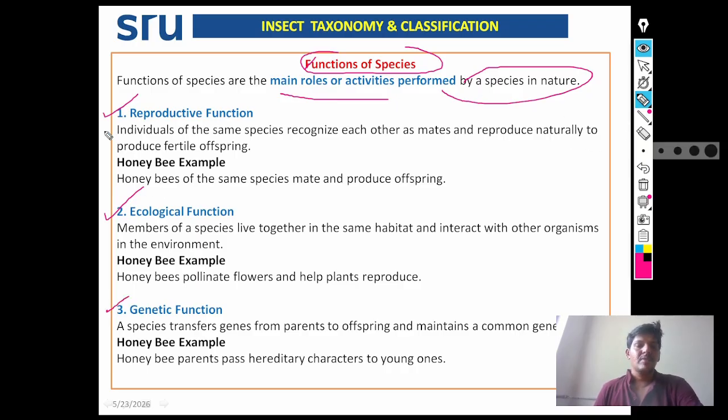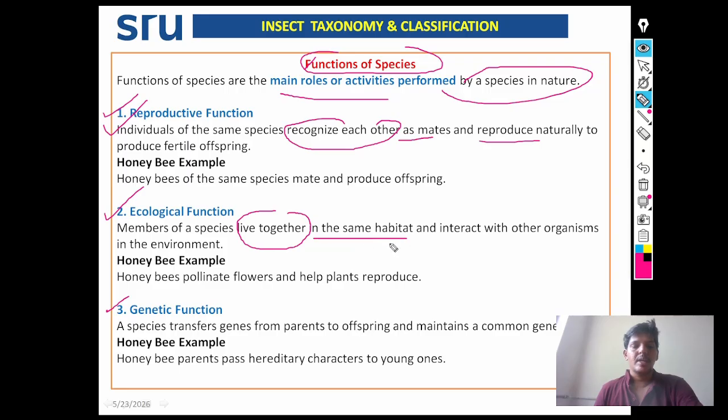Reproductive function means what? Individuals of the same species recognize each other as mates and reproduce naturally and produce fertile offspring. Ecological function: members of a species live together in the same habitat and interact with other organisms in the environment. For example, honeybees pollinate flowers and help plants to reproduce.